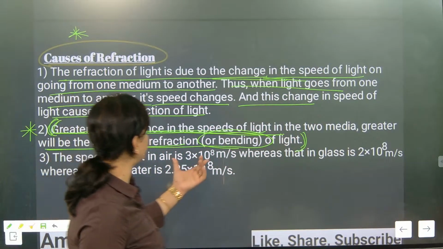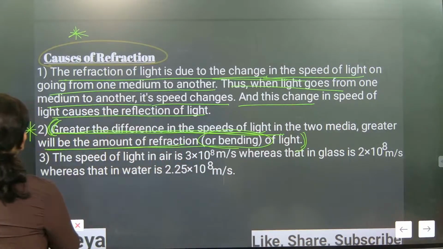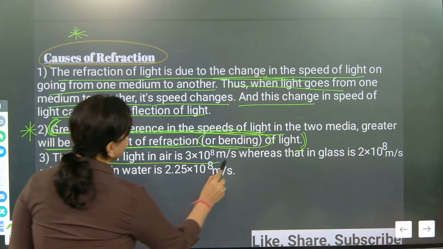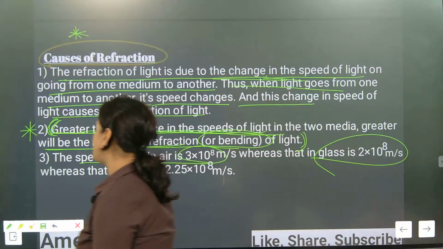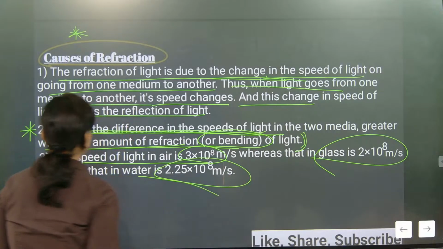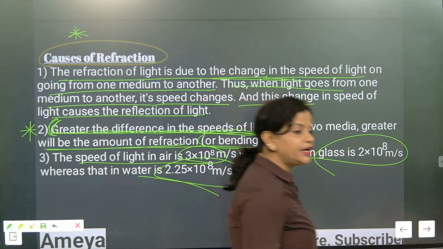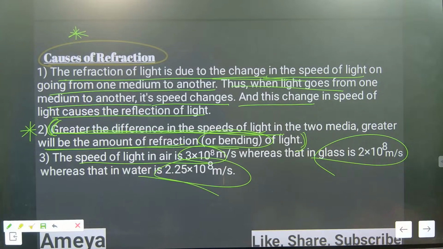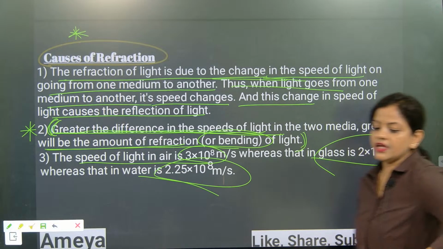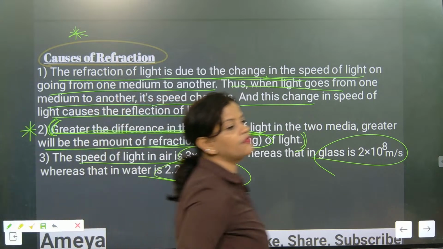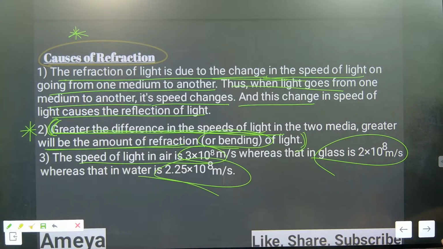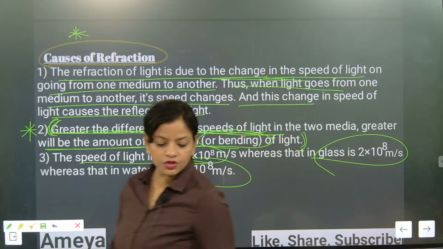Now, the speed of light in air is 3 into 10 to the power 8 meter per second. This is the next point. In glass, it is 2 into 10 to the power 8. And in water, 2.25 into 10 to the power 8 meter per second. So this is the variation. Note it down please: the speed of light in air is 3 into 10 to the power 8, in water it is 2.25 into 10 to the power 8, and in glass it is 2 into 10 to the power 8.